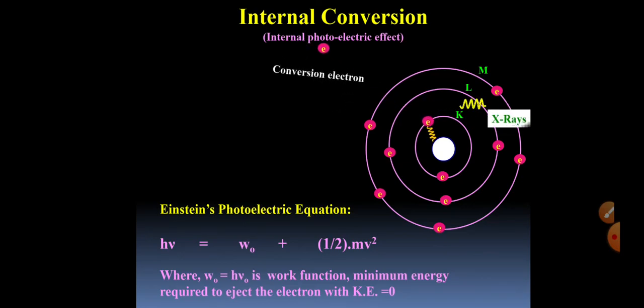The first part is utilized to eject the electron out from the surface barrier, and the remaining appears as kinetic energy of the electron. So this h nu naught is called work function, which is the minimum energy required to just eject the electron with kinetic energy 0. This equation is valid in this internal photoelectric effect also.